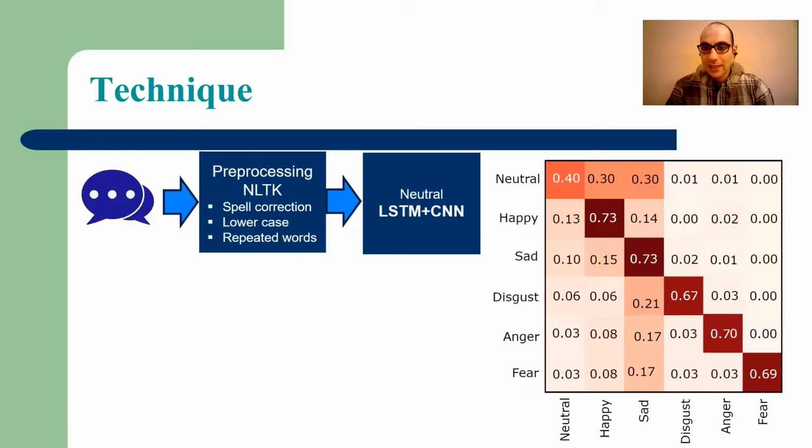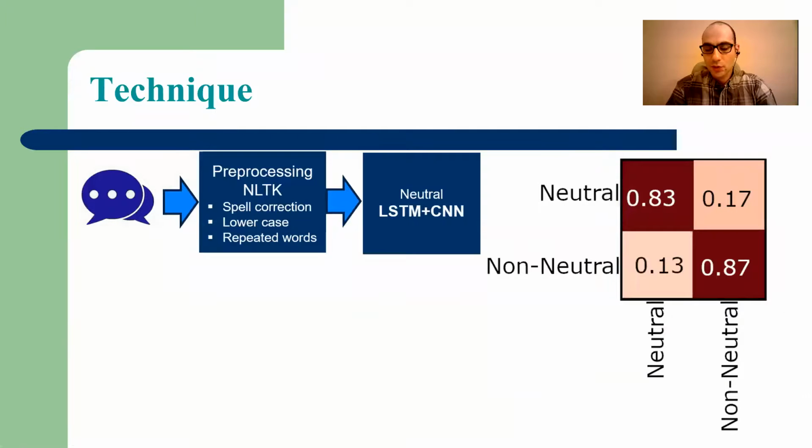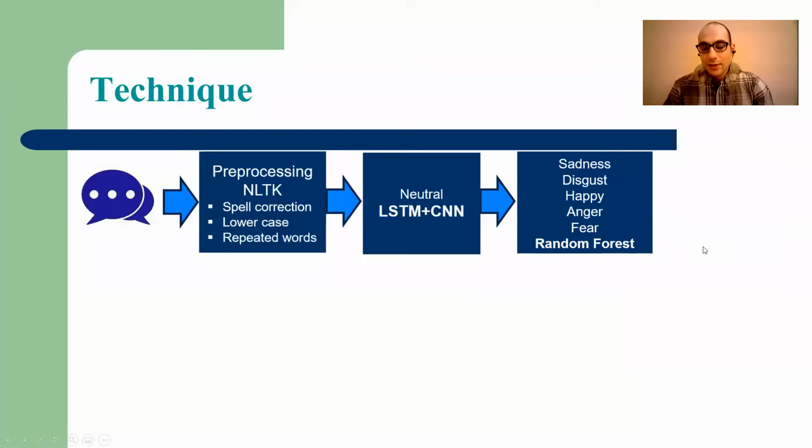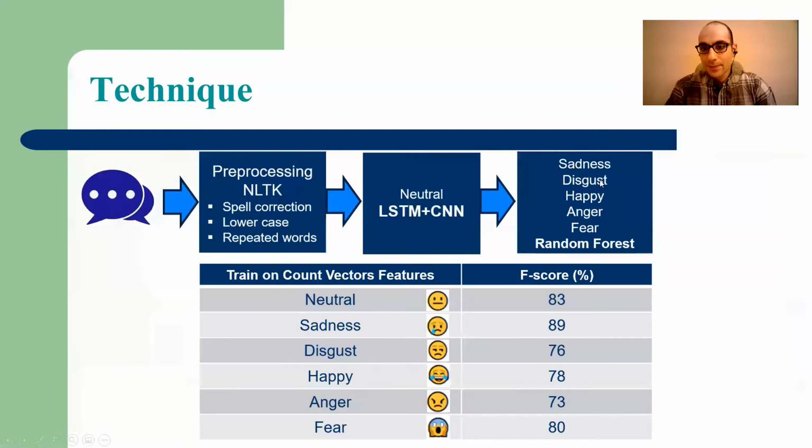To overcome this challenge, I rephrased the problem as a binary classification of neutral and non-neutral, and I used all the data to train the same network, which dramatically improved the F1 score. Now that the difficult class of neutral is out of the way, I could use a simpler random forest classifier to classify the remaining 5 emotions. This training was performed based on count vector features, and the F1 score for the 6 classes is above 70%, which is really good compared to available methods.